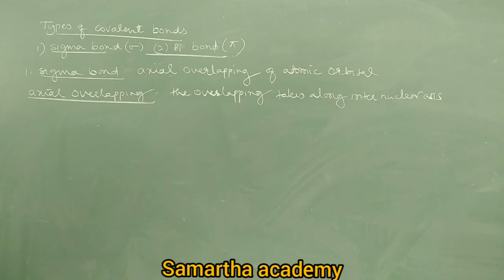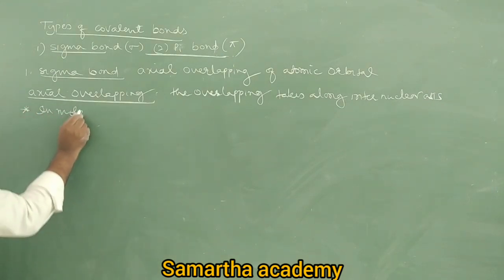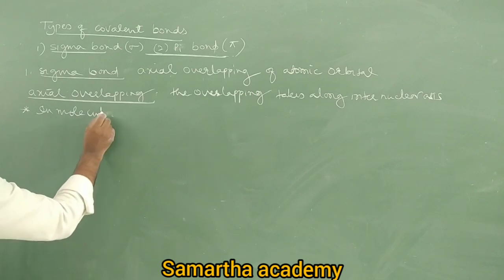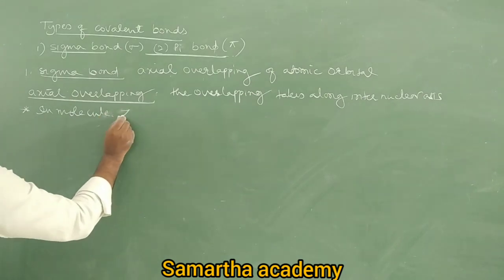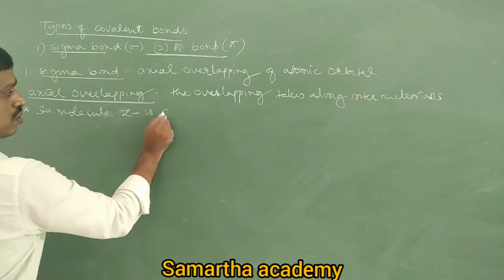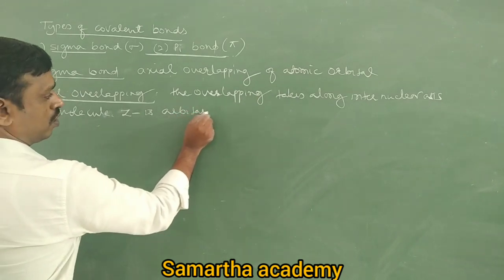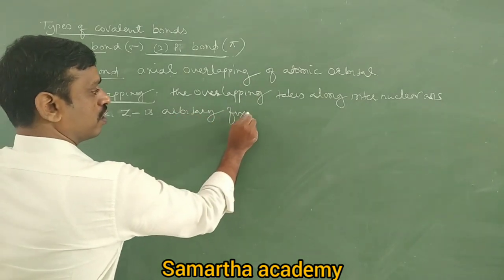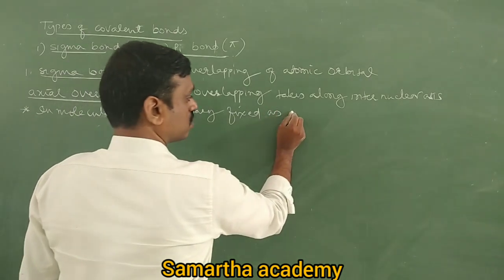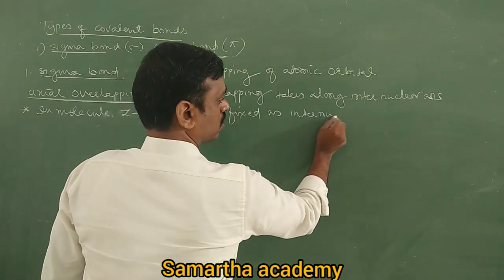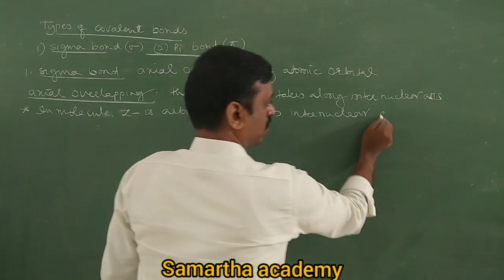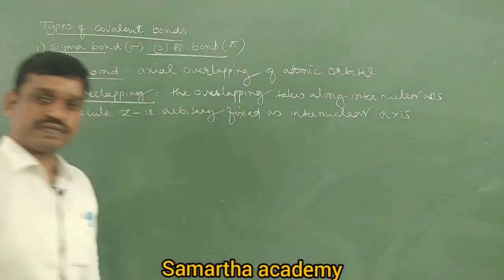In a molecule, the z axis is arbitrarily fixed as the internuclear axis.